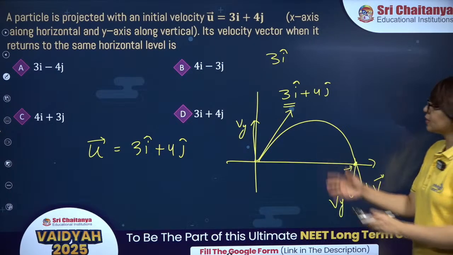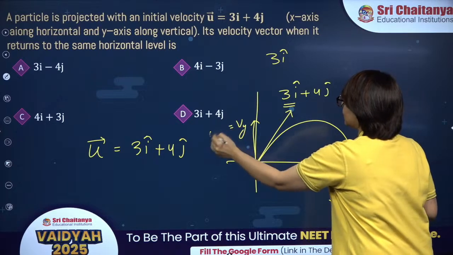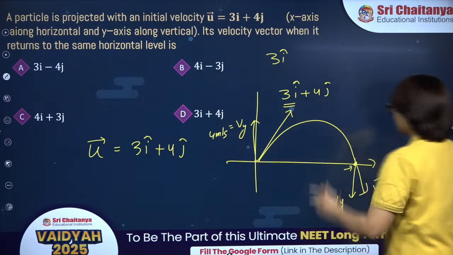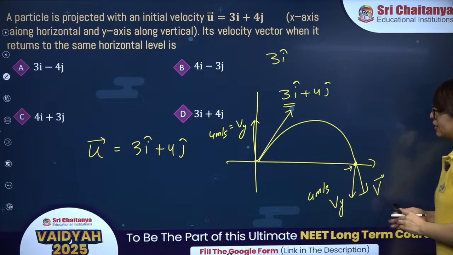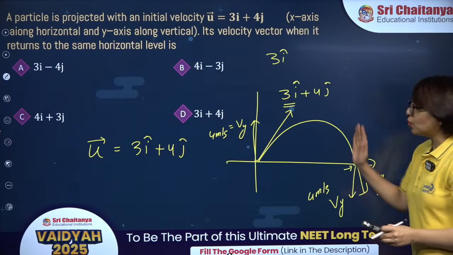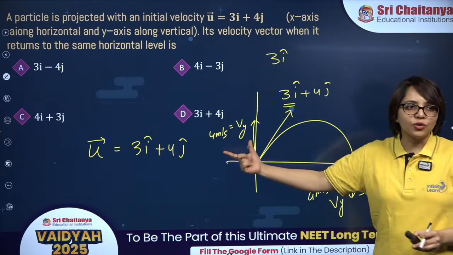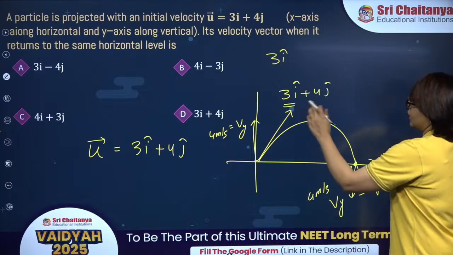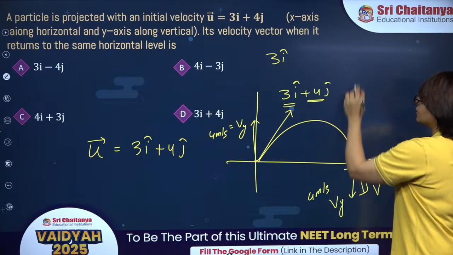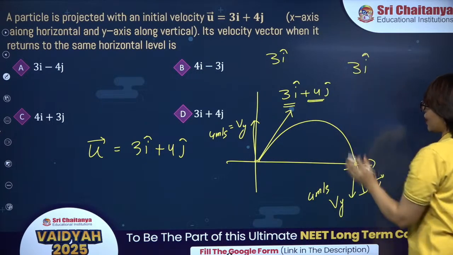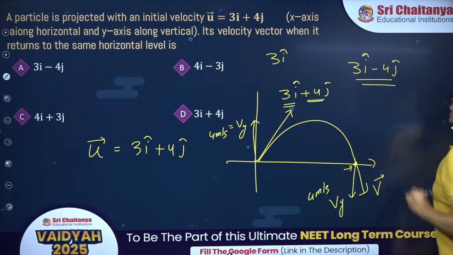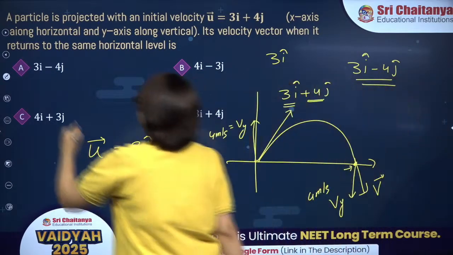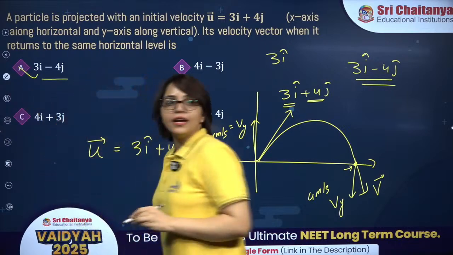So if you are projecting it with 4 meter per second along y-axis, it will strike the ground with 4 meter per second along negative y-axis. Only direction will change, magnitude will be same. So initially it is along positive y-axis, finally the y component will be along negative y-axis. So this is the final velocity vector, 3i minus 4j, which is option A.